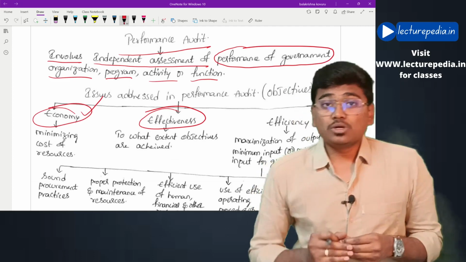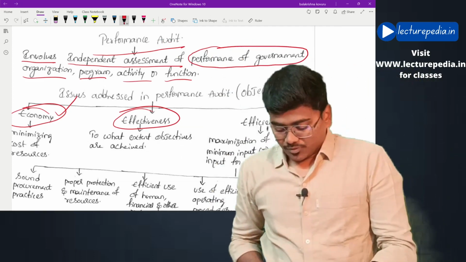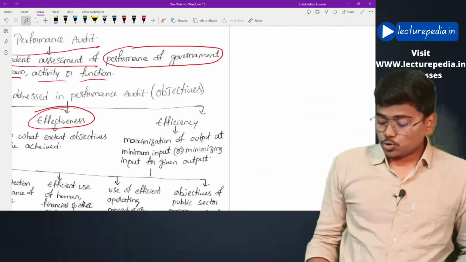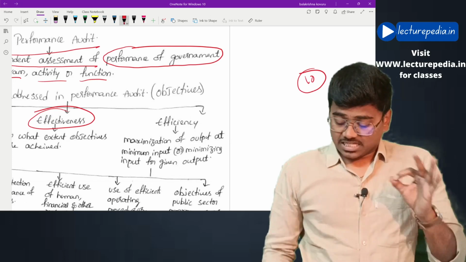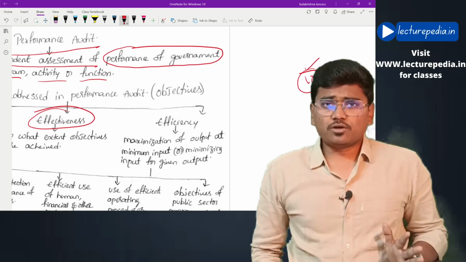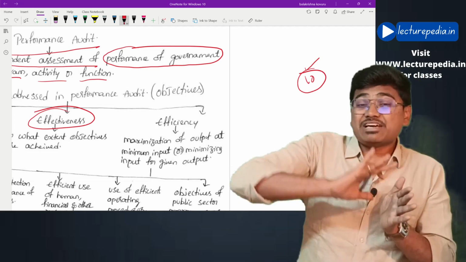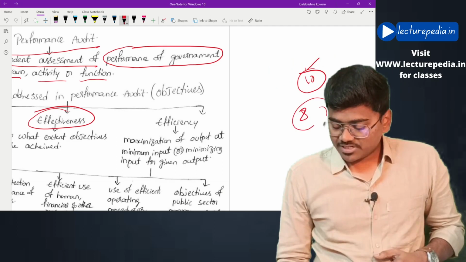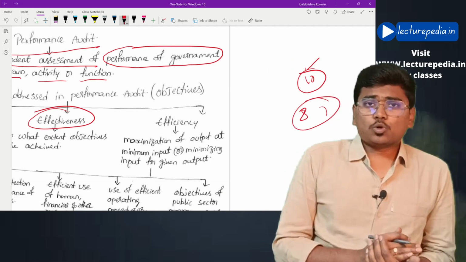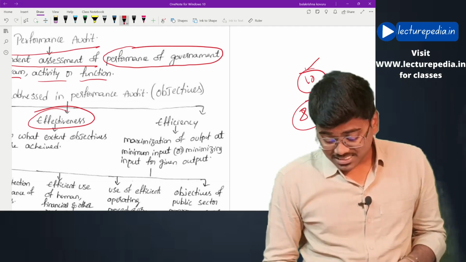Effectiveness refers to achieving the objectives of the program. Let's say, while starting the program, you kept 10 goals. You wanted to achieve 10 goals. If the 10 goals are achieved at the end of the program, then you can say that the program has worked effectively. If you achieved only 8 goals or 7 goals, then you can say that the program has not worked that effectively. This is effectiveness.